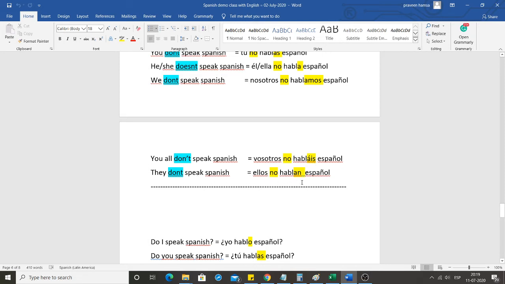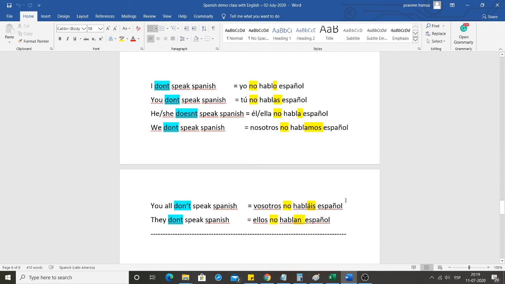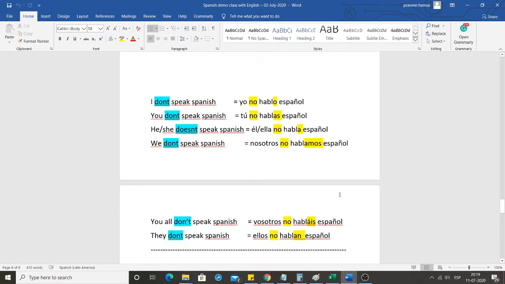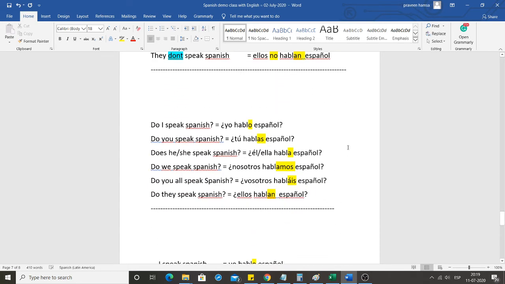Ellos no hablan español. If you observe it, the difference between a positive statement and the negative statement is we have just added no in front of the verb. Okay. We have just added no in front of hablo, no in front of hablas, no in front of habla, and so on. Okay. Now let's look into question form statements.